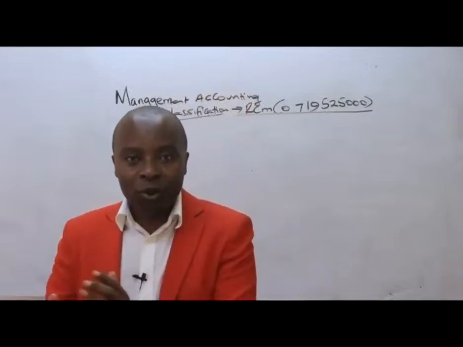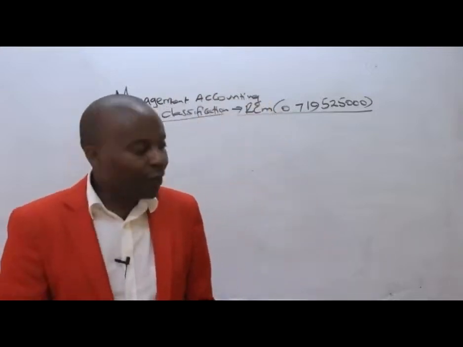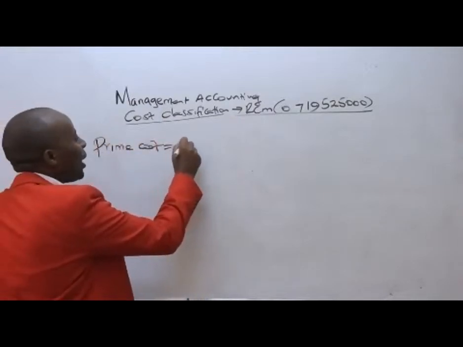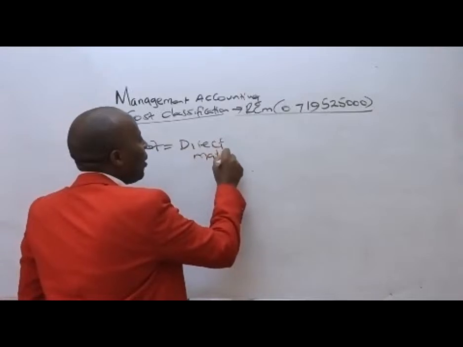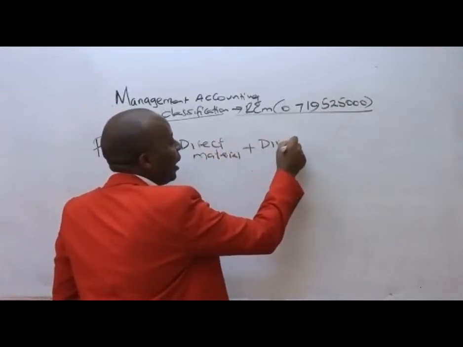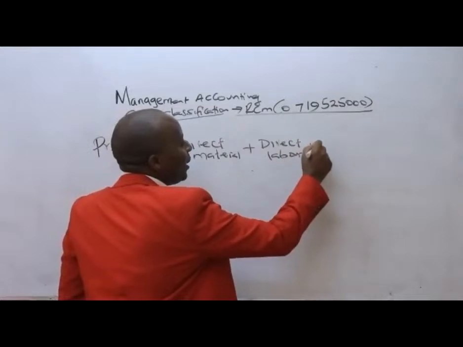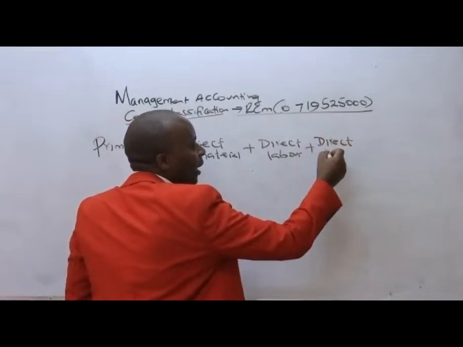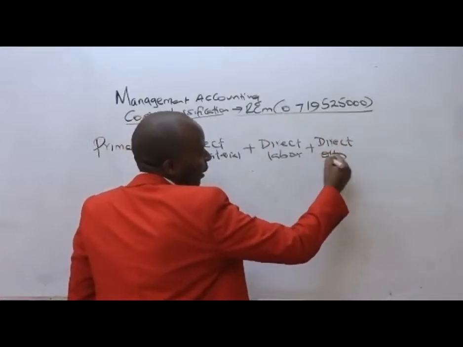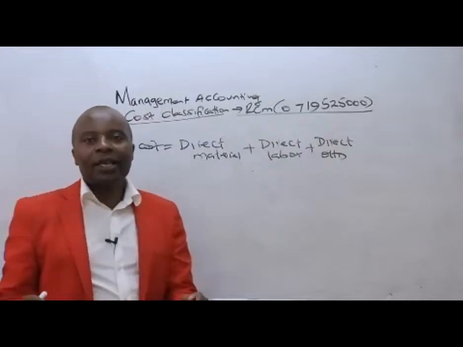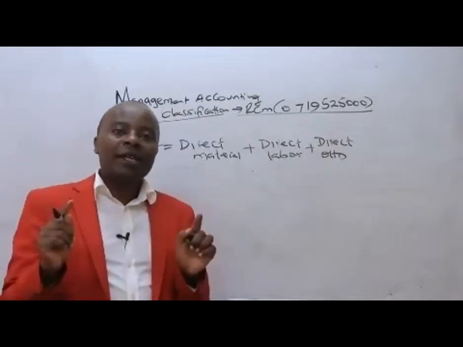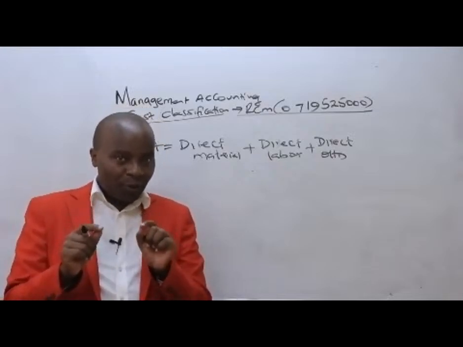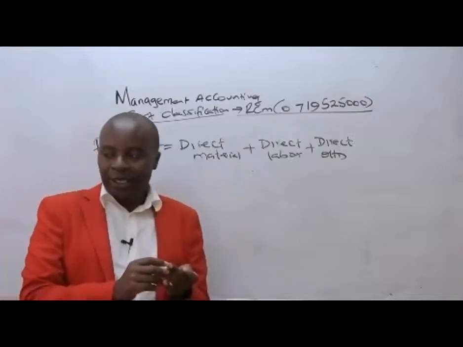So under prime cost, we have direct materials plus direct labor, and if there is any expenditure that happens to be an overhead that is directly attributable, direct overhead, perhaps you hired a production room directly attributable to a particular production process, that will fall under direct overhead.